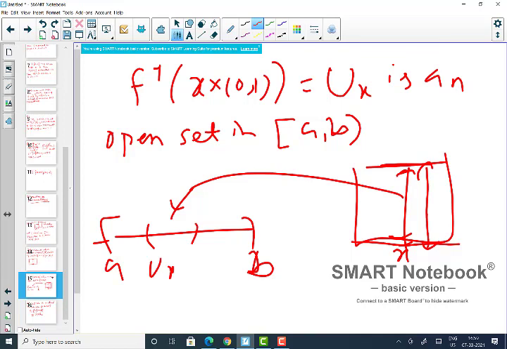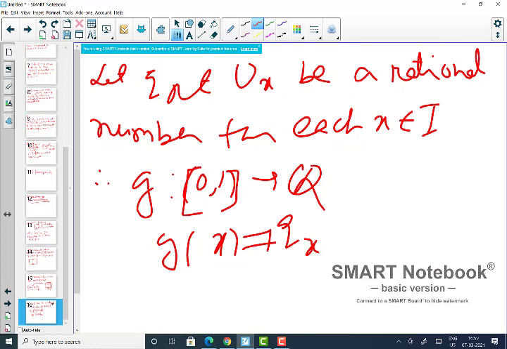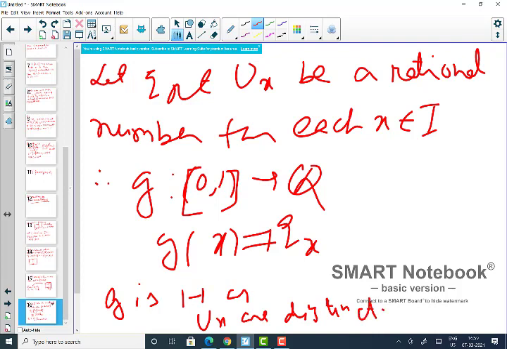If you choose another x', then this will be another U_x'. So the U_x are all distinct, so g is one-one as the U_x are distinct. If the pre-images are distinct, the images are also distinct. So this is a one-one map.